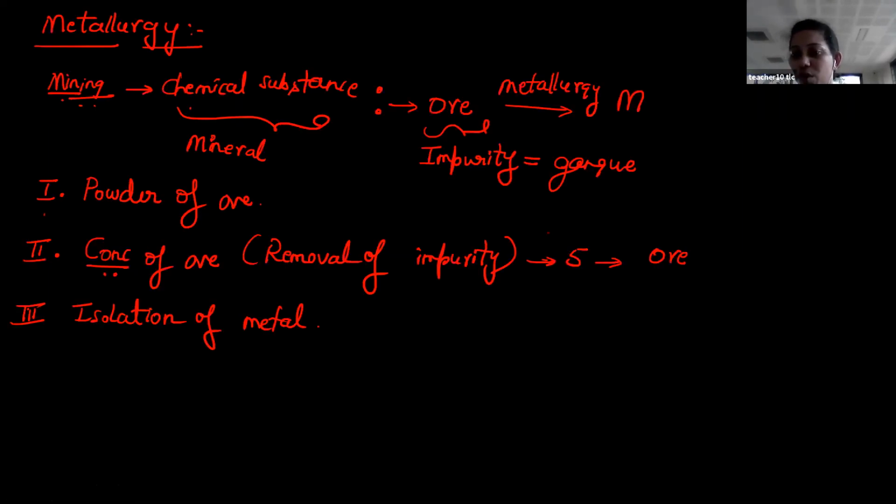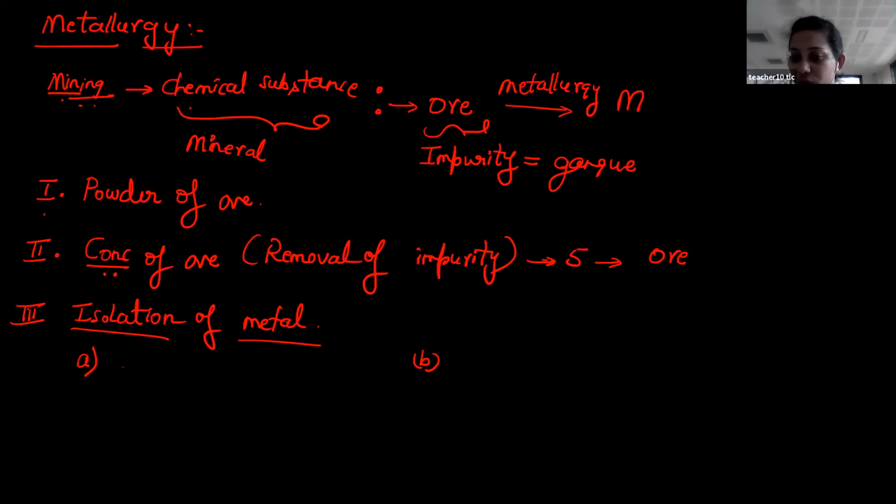Students, so what you have to do? Isolation of metal means you have to extract metal, correct? So you have to separate metal from that ore. So there are two techniques, students. First you follow the first procedure, then you follow the second procedure. So what is the first procedure? It is not easy to extract metal from the ore.